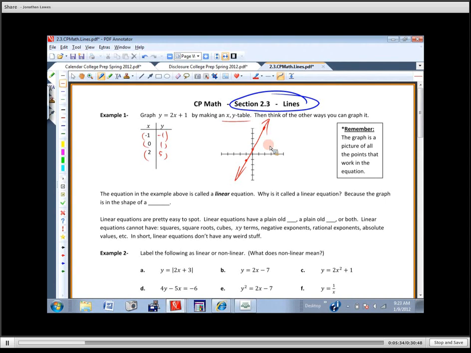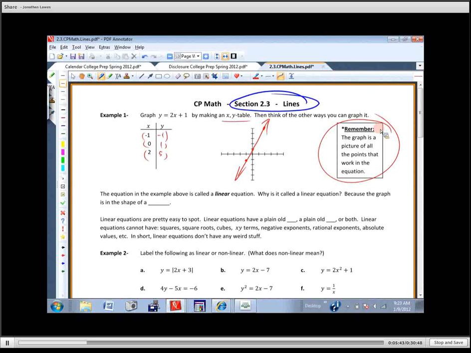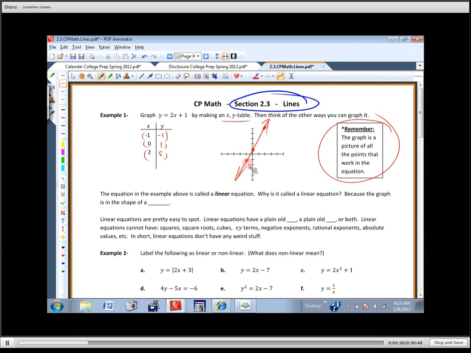So I do want you to remember this if you haven't heard this before. If we graph something, that graph is a picture of all the points that work in the equation. So even though we only put this point and this point on the graph, if I did this point right here and this point right here, if they're on the graph, they work in the equation.